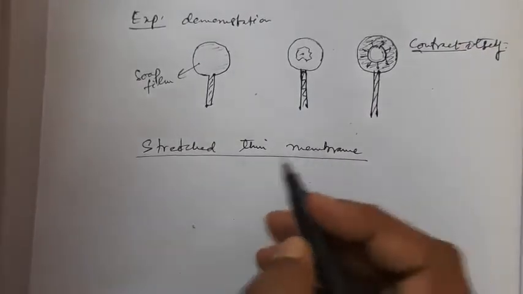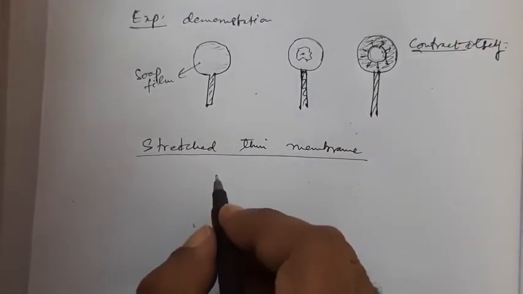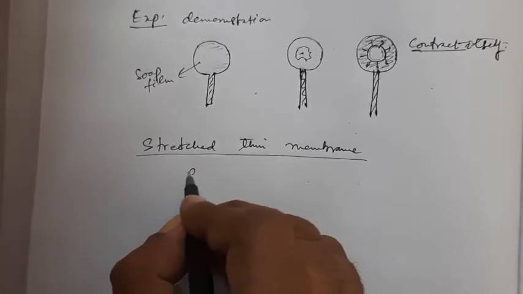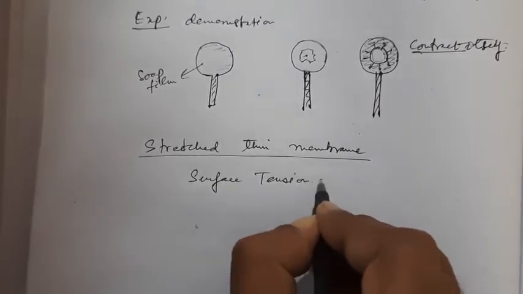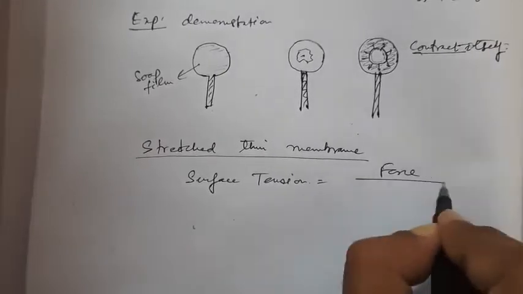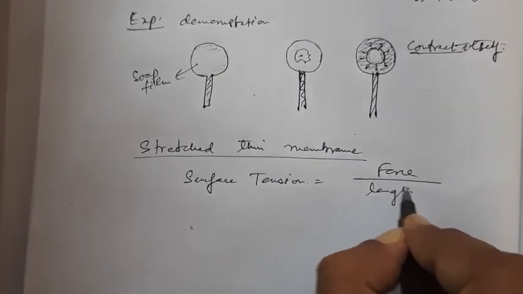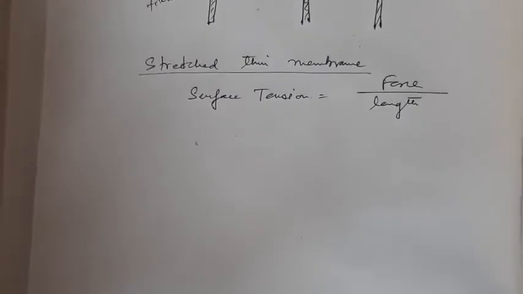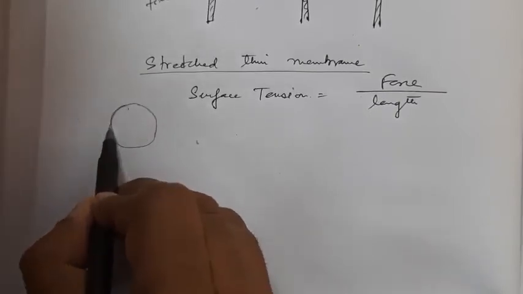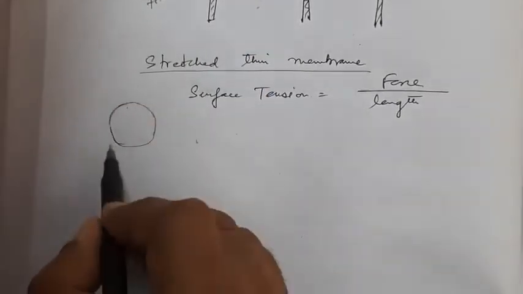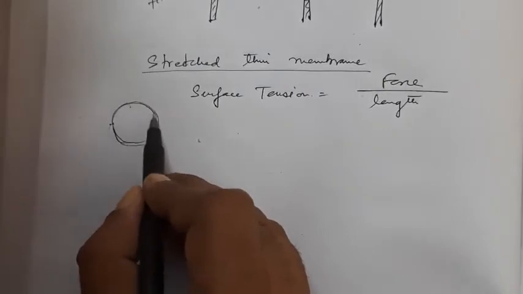Now when we are formulating, we can say surface tension is the force per unit length. Always remember, surface tension is force per unit length. Now another example we can take: if we look from the top, this is the surface of a liquid.